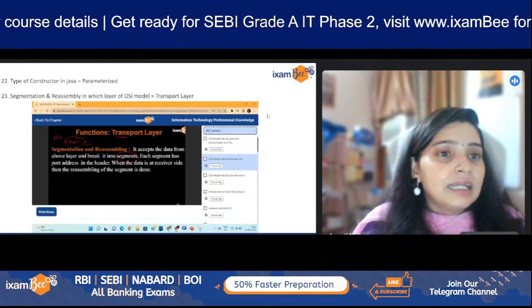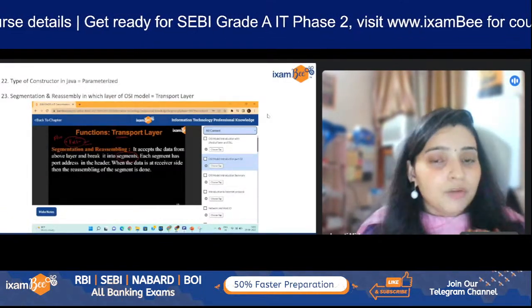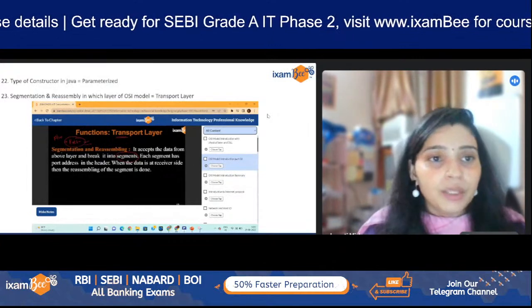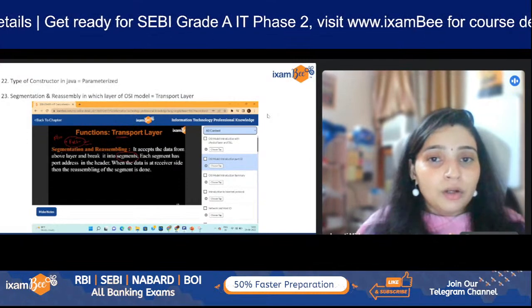After that, this 22nd question is the type of constructor in Java. So it can be parameterized, it can be default, it can be copy. Okay. Then segmentation and reassembly, in which layer of the OSI model is it? It is transport.